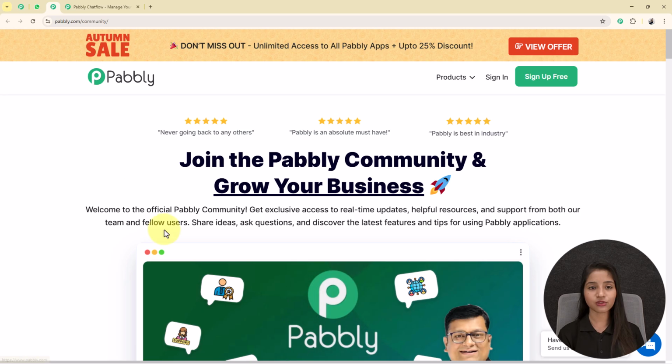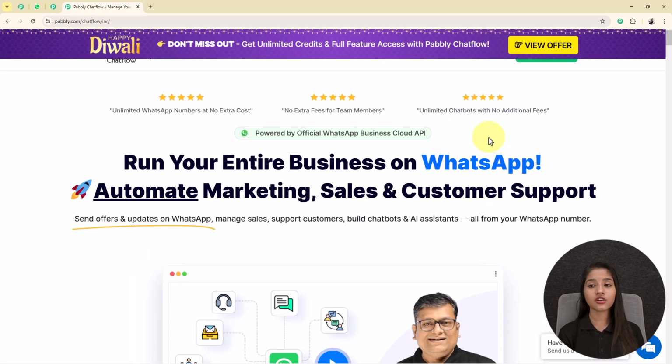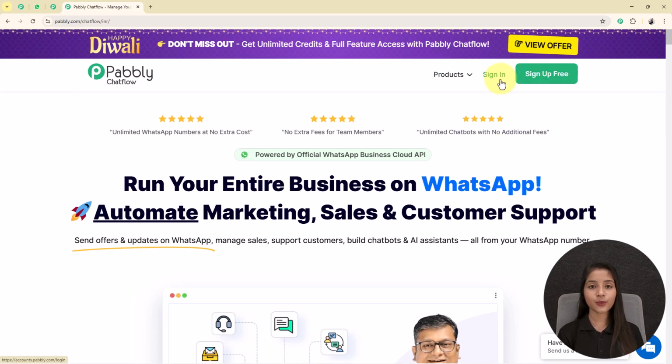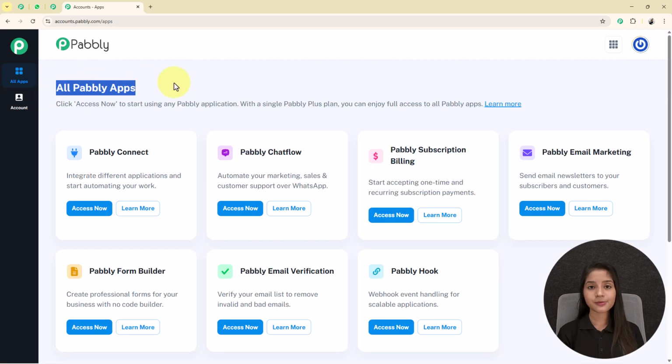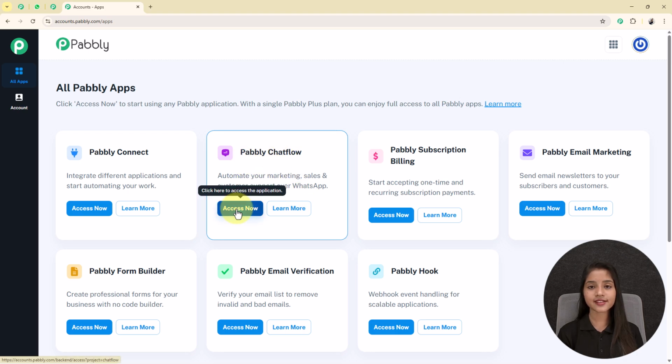Now we will get back to the landing page of Pabbly Chatflow. Here on the right hand side, you can see 2 options: the one is sign in and the other is sign up free. If you are a new user, then you can click on the sign up free option and get 100 free credits to explore the software. Since I'm an existing user, I'm clicking on the sign in option. So these are all the apps that Pabbly provides to its users. As we are creating a WhatsApp chatbot, I'm going into this Pabbly Chatflow box by clicking the Access Now button.